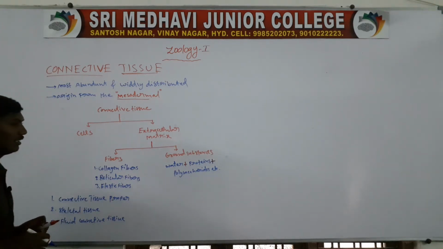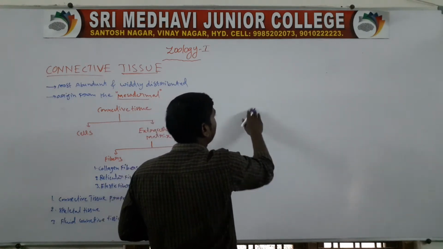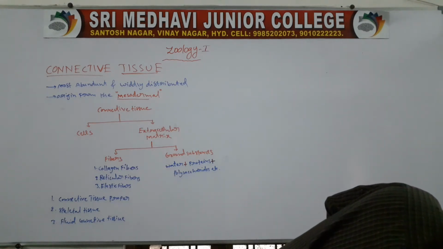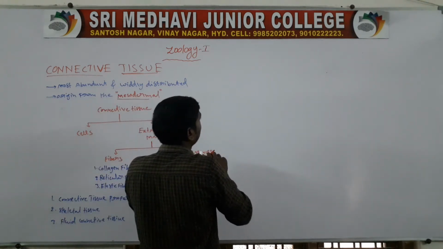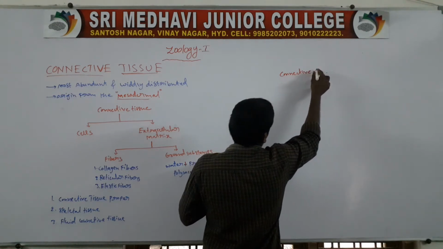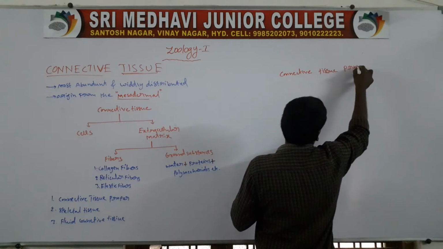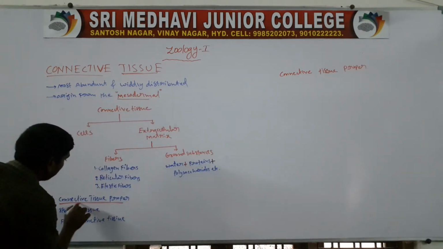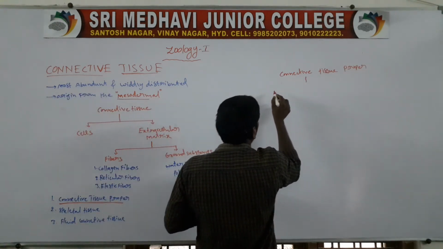So, first heading, connective tissue proper. The connective tissue proper is divided into two types.